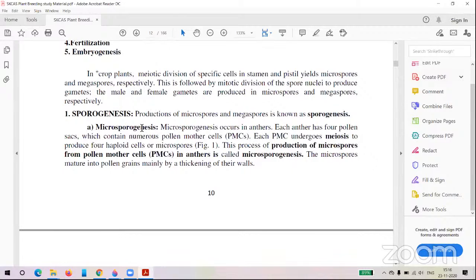Microsporogenesis happens in the anthers. Microsporogenesis means the production of the male spores. In plants, the male spores come from the pollen mother cells. These are the male spore cells.